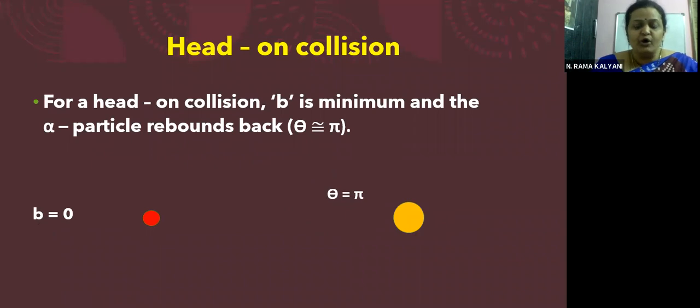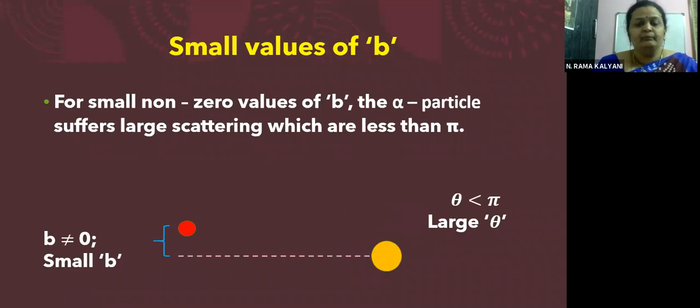Now let us go for the next value of B. If B is not equal to 0, B is a small non-zero value. Okay. Now I'm taking B has some numerical value but not 0 and it is small. That means it will go close to the nucleus. It will go a bit closer to the nucleus but not like the previous one. At the time, what will happen to theta? Now observe here, children.